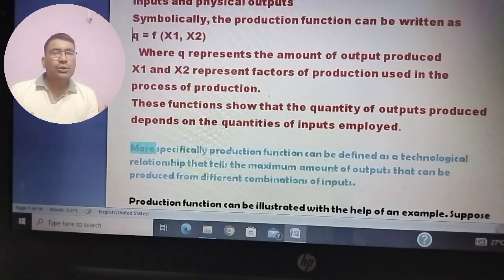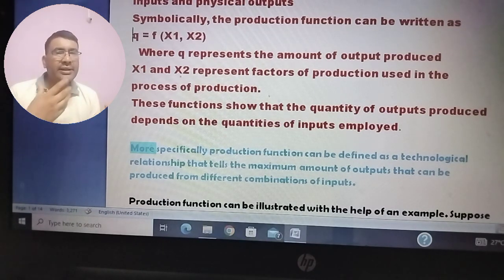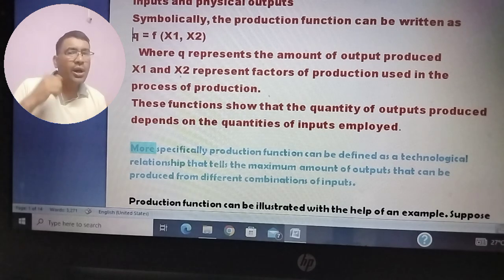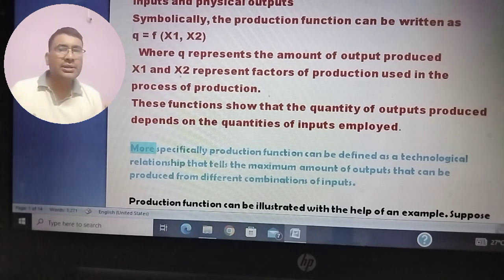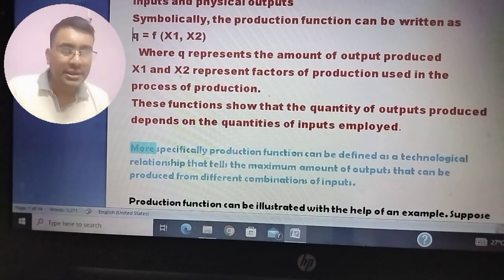Okay, so let's see. Q represents the amount of output produced, and x1 and x2 represent factors of production used in the process of production. That is, x1 and x2 are the two inputs. So instead of x1 and x2, we can write L, which stands for labor, and K, which stands for capital. If we write that, then our production function will take the form Q = f(L, K), where Q is the amount of output produced, L represents the units of labor, and K represents the units of capital.